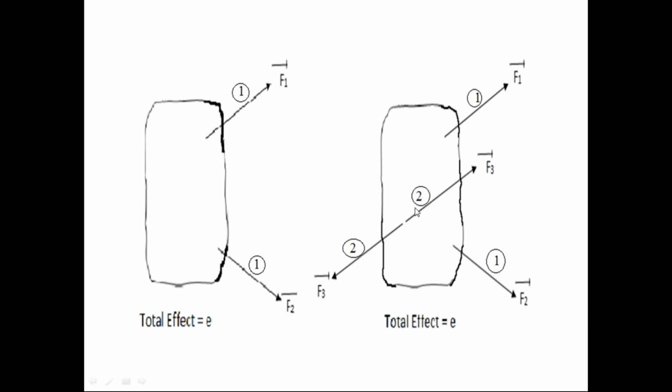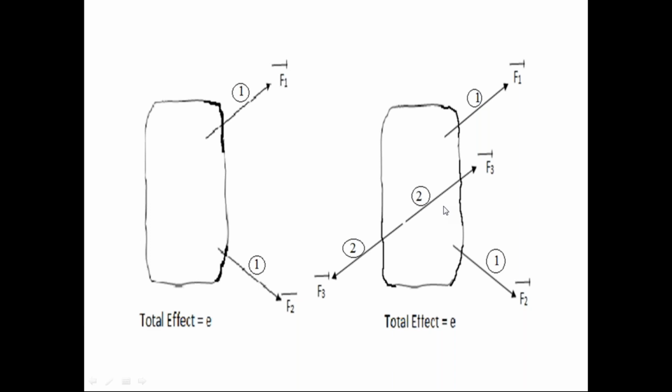Here we apply the second force system. The application of a force system in the equilibrium condition. The second force system is in equilibrium condition. The application of the second force system in the equilibrium condition on the rigid body does not change the effect on the rigid body. Whatever the effect in the first diagram, the rigid body has the same effect in the second diagram, even though we apply the second force system on the rigid body.